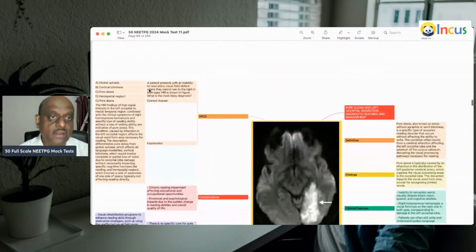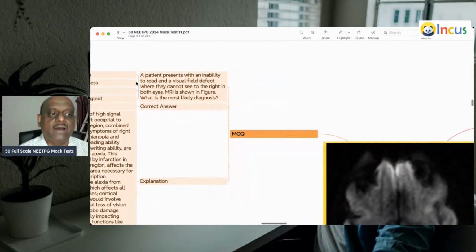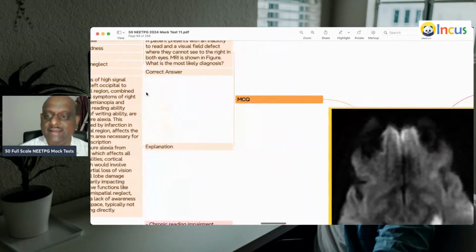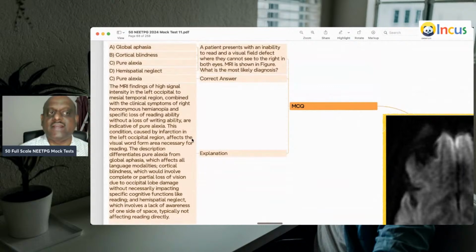Now, doctor, a patient presents with inability to read and a visual field defect. They cannot see to the right in both the eyes. MRI is being shown to you. So typically, in the MRI, what do you get? There is a high signal intensity.